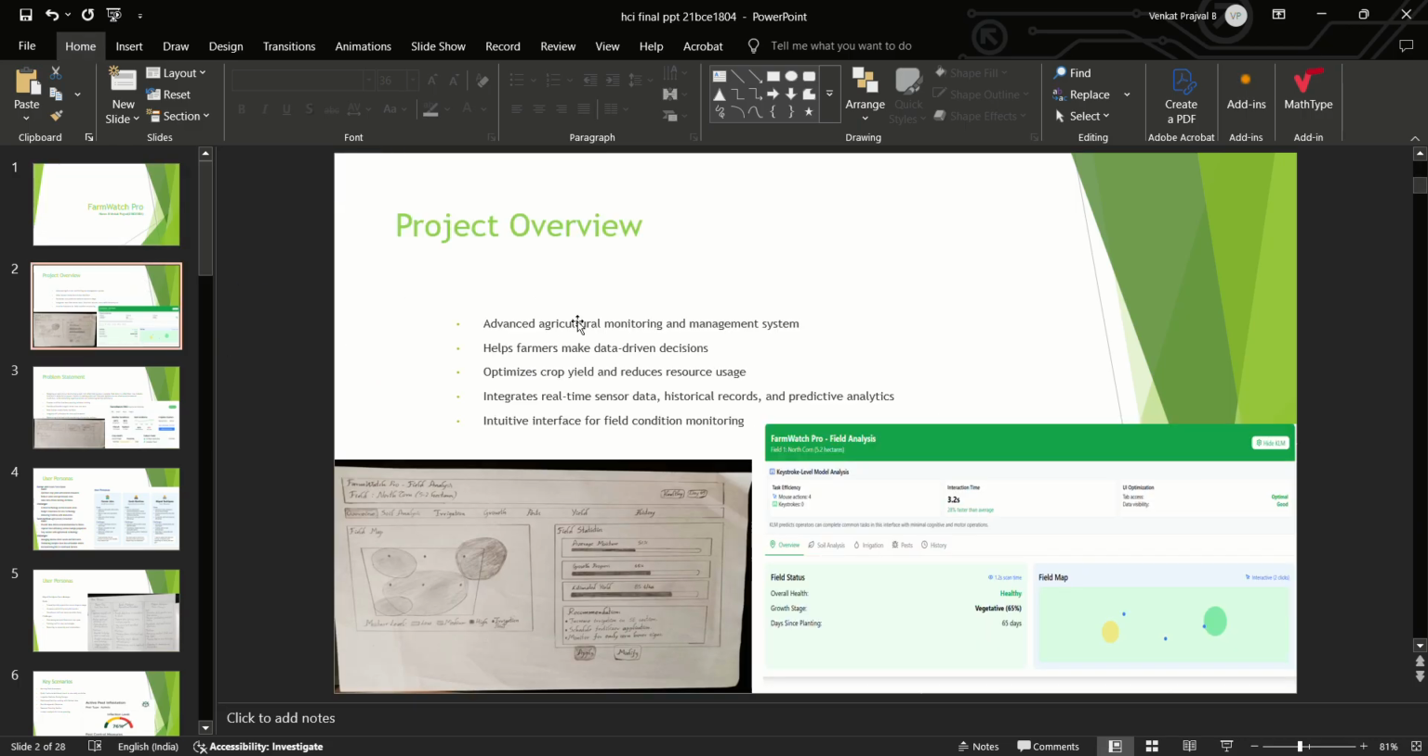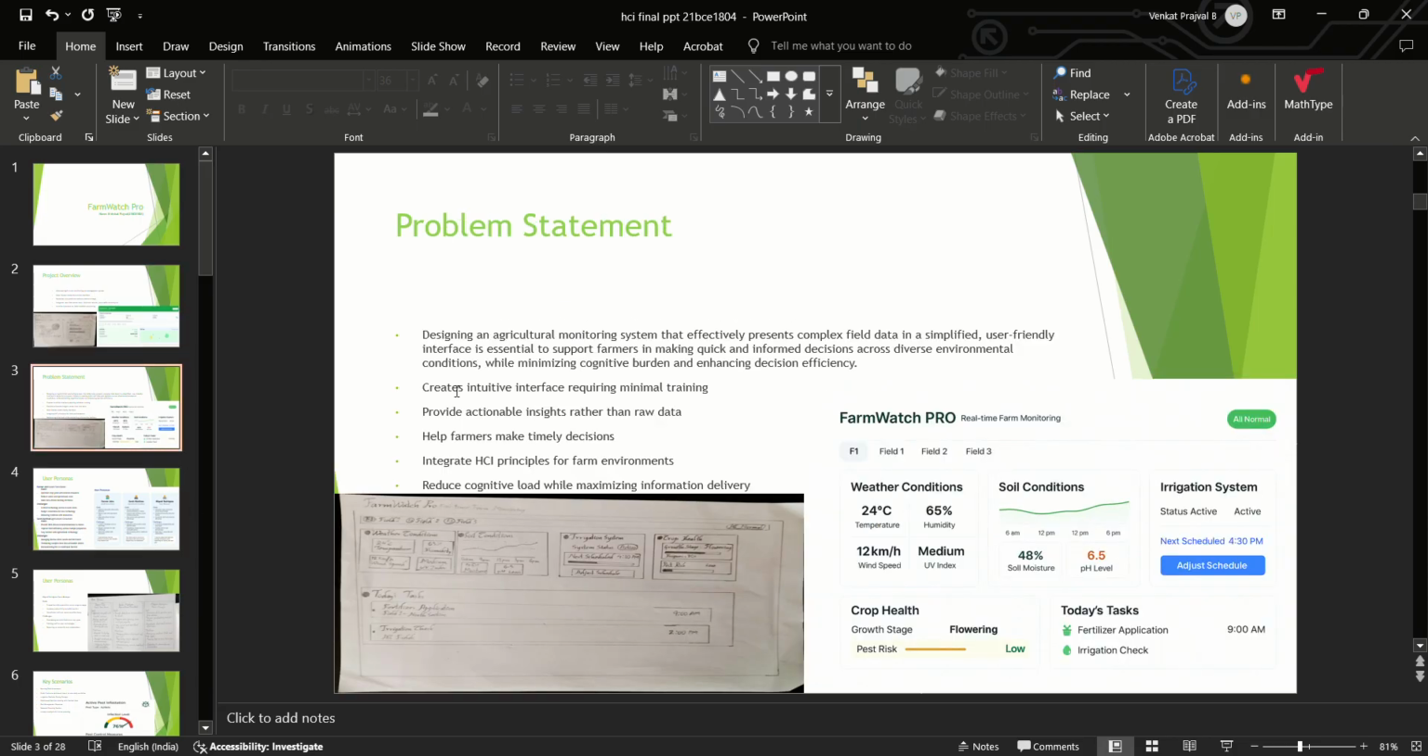FarmWatch Pro is an advanced agricultural monitoring and management system. It helps farmers make data-driven decisions, optimizes crop yield, and reduces resource usage. It integrates real-time sensor data, historical records, and predictive analytics, with an intuitive interface for field condition monitoring.